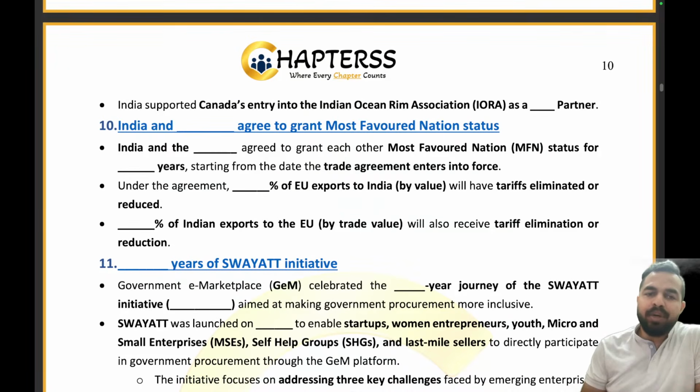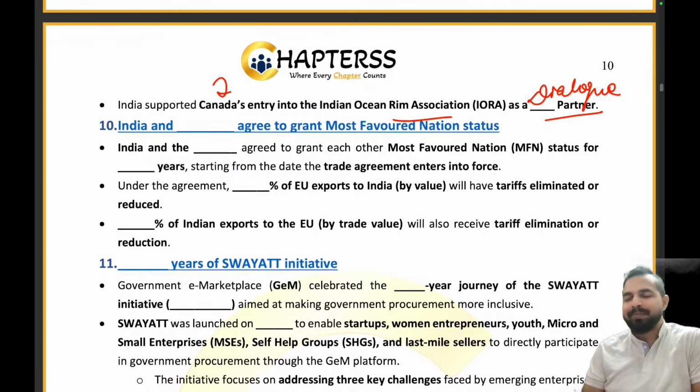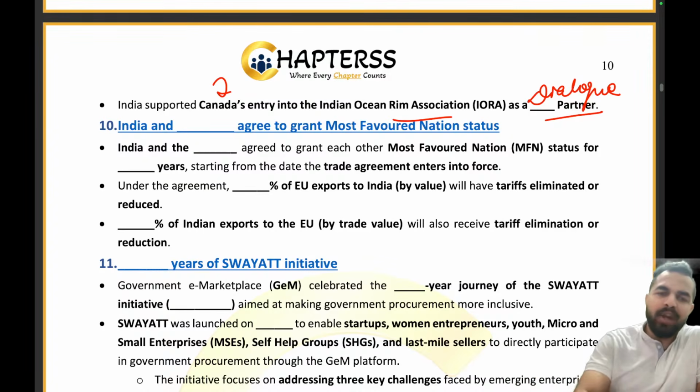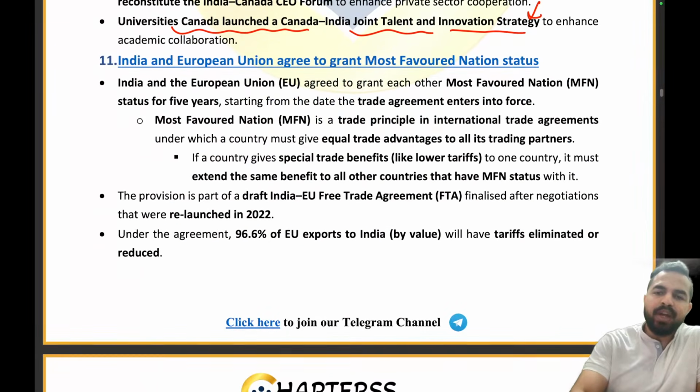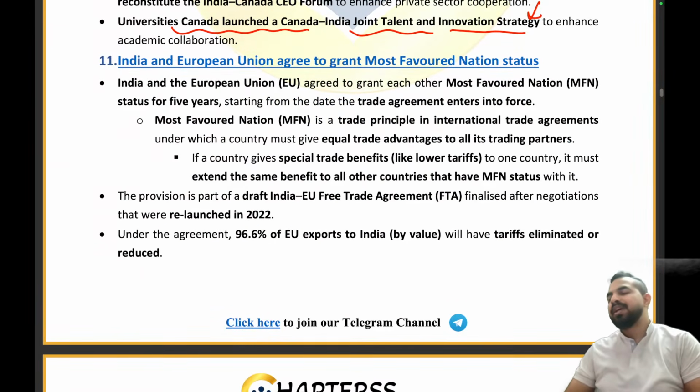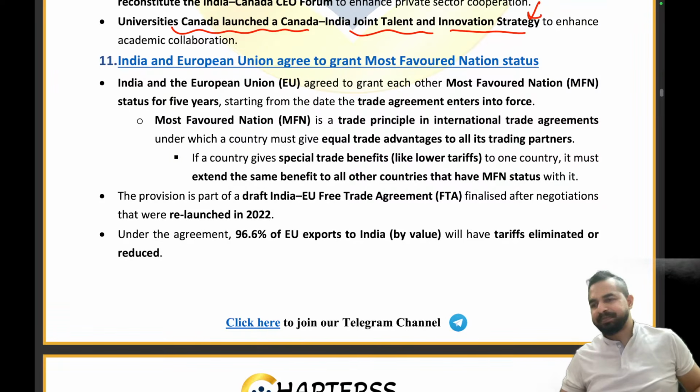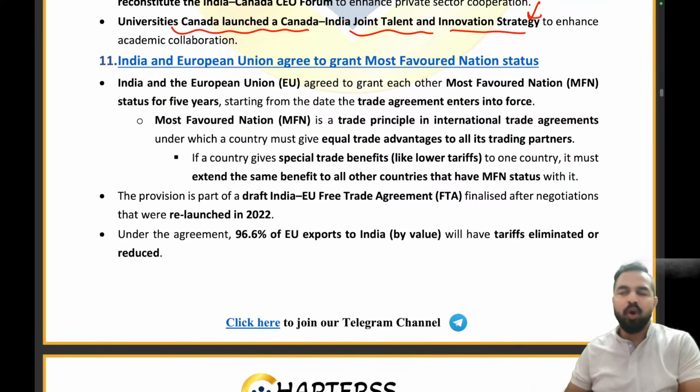Moving ahead, India has supported Canada's entry into the Indian Ocean Rim Association as a dash partner, as a dialogue partner. Absolutely right. I can see in the chat box Harshal, Kashish, Material Share, Kavya, ABC, Upasna, Pratyush. Everybody has given me the right answer. Well done, my dear friends. Let's move on to the next news article. I hope everybody is ready for the next news article.